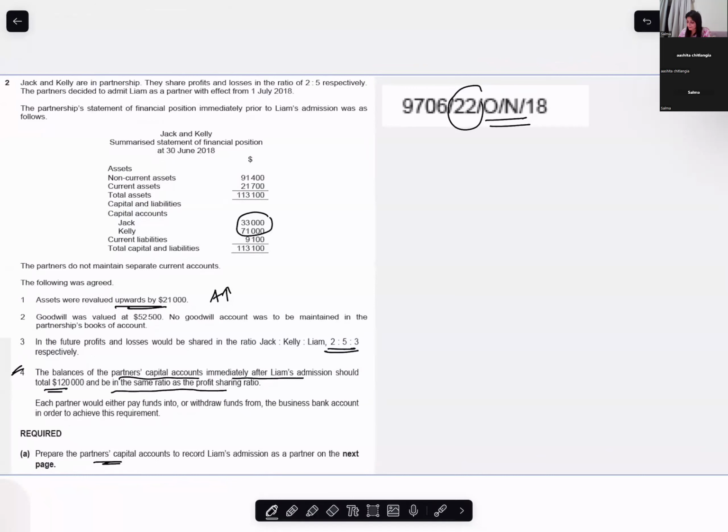That means the capital of Jack, Kelly, and Liam after admission should total up to 120,000. It shouldn't be more. And this 120,000 should be in the same proportion as the profit sharing ratio, that is 2 by 10, 5 by 10, and 3 by 10.